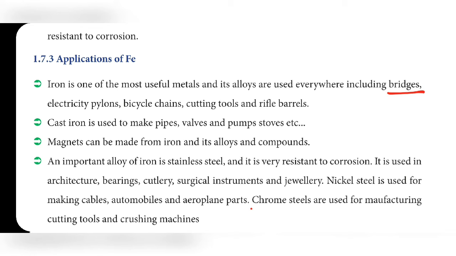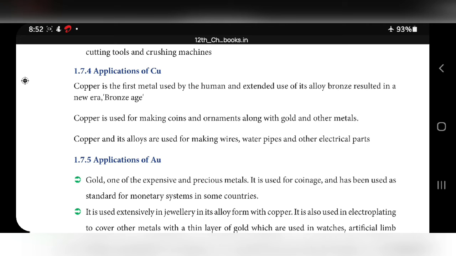It is used in architecture, bearings, cutlery, surgical instruments and jewelry. Nickel steel is used for making cables, automobiles and aeroplane parts, and chrome steels are used for manufacturing cutting tools and crushing machines. Here in this point, chrome steel, nickel steel and stainless steel, three different steels, we have discussed.